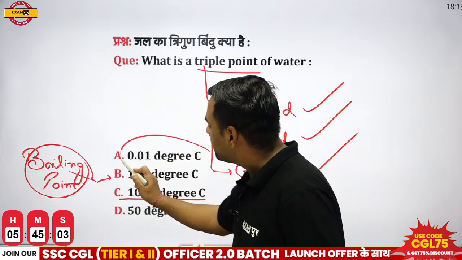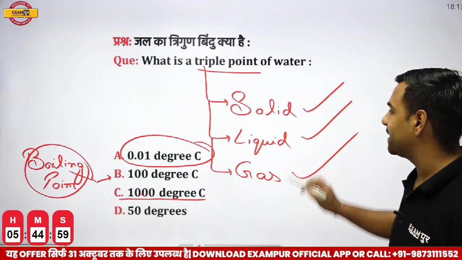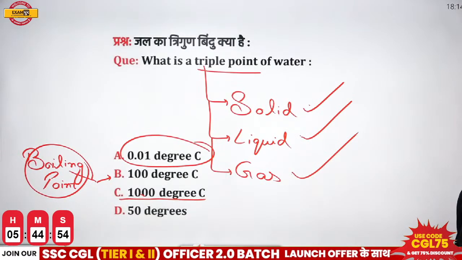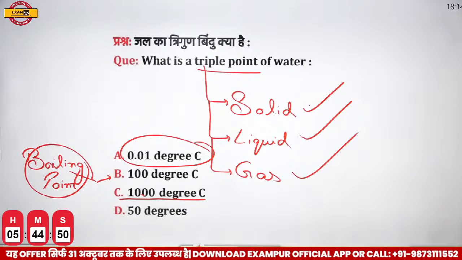But 0.01 degree is the temperature at which water can exist in all three states, that is solid also, liquid also, and gas also. This point is known as the triple point of water. So option A, that is 0.01 degree centigrade, is the correct answer here.